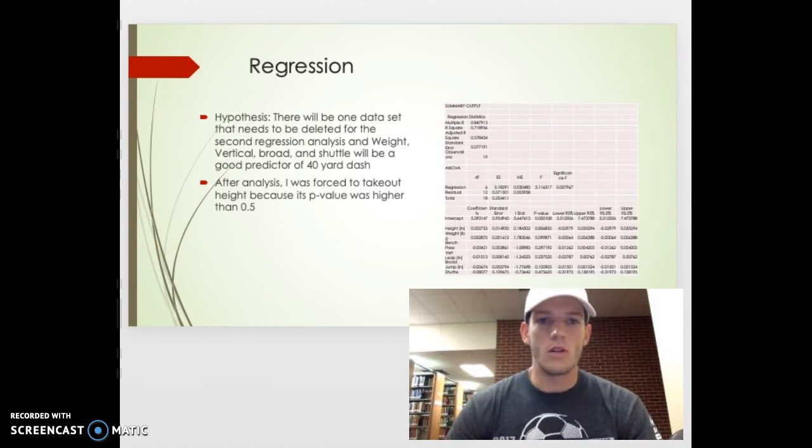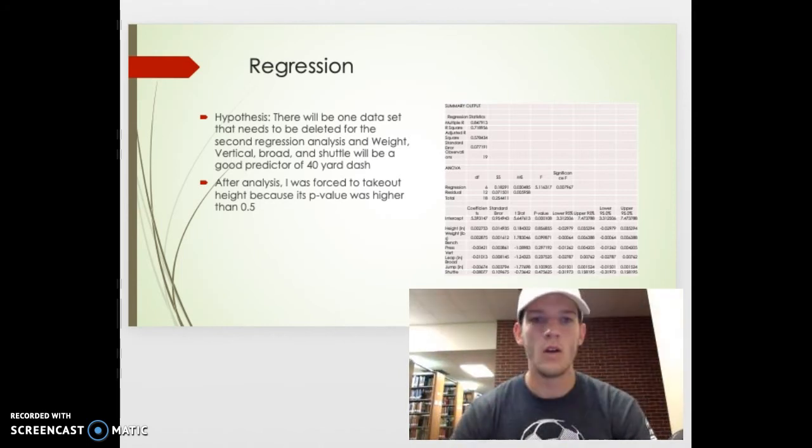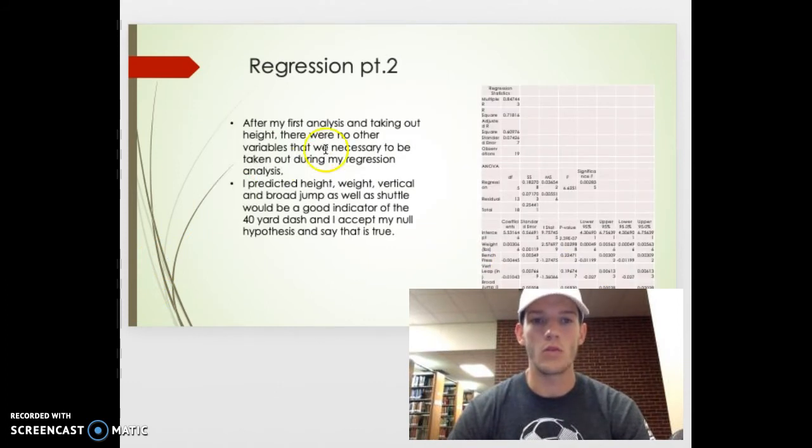Onto regression. My hypothesis was that there would be one data set that needs to be deleted for the second regression analysis to be completed, and that weight, vertical, broad jump, and shuttle would be a good predictor of 40-yard dash. I didn't throw vert in there just because sometimes people who produce power vertically aren't always great at producing force horizontally and great at 40-yard dash. After analysis, I was forced to take out height because the p-value was higher than 0.05, as you can tell in here.